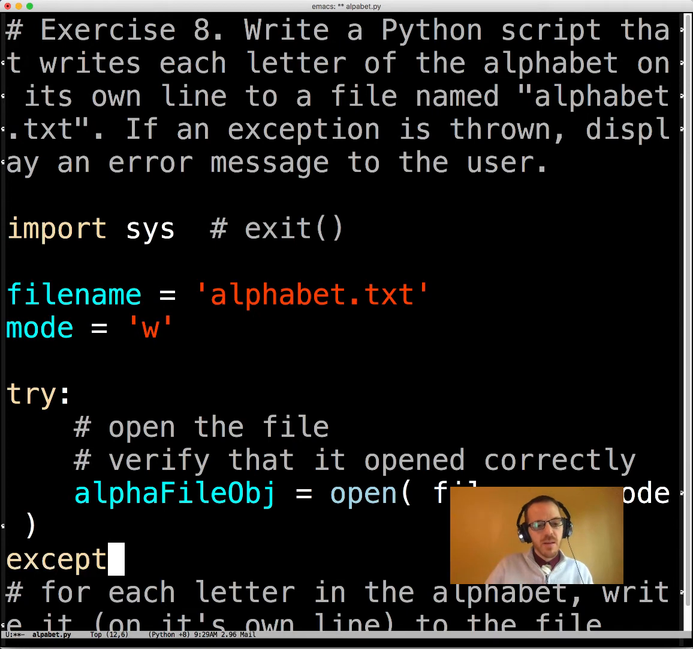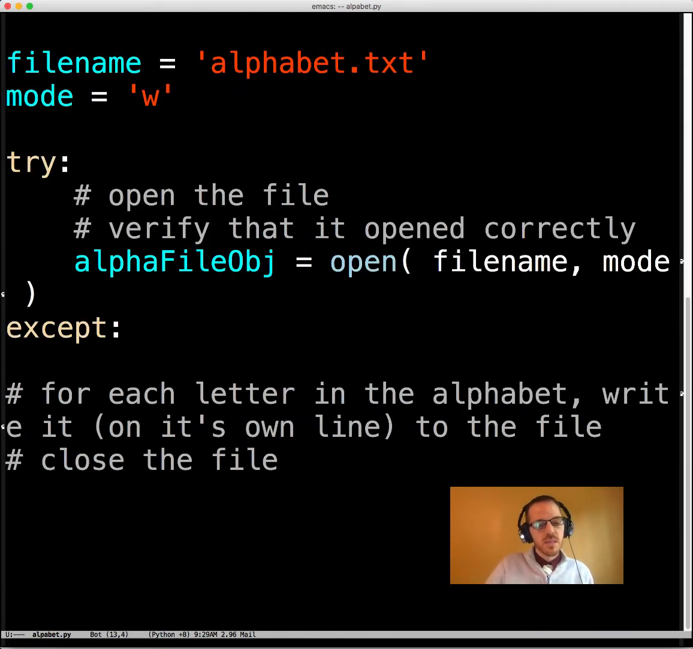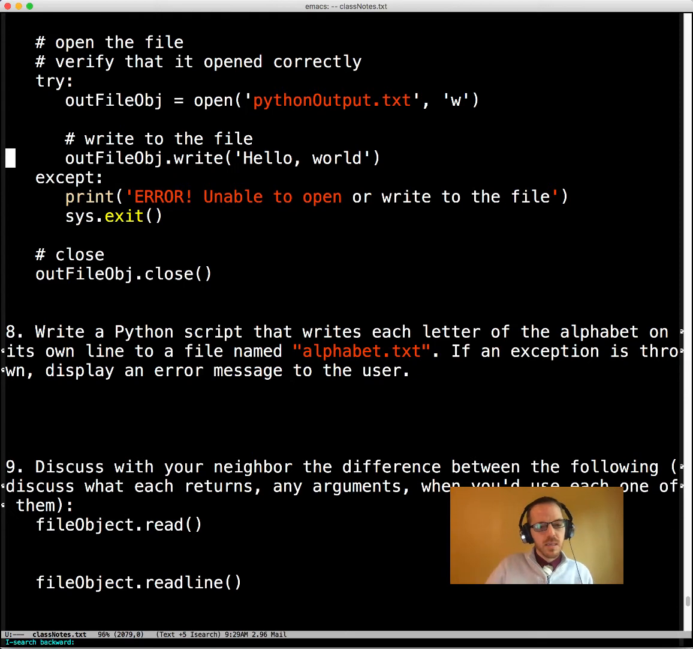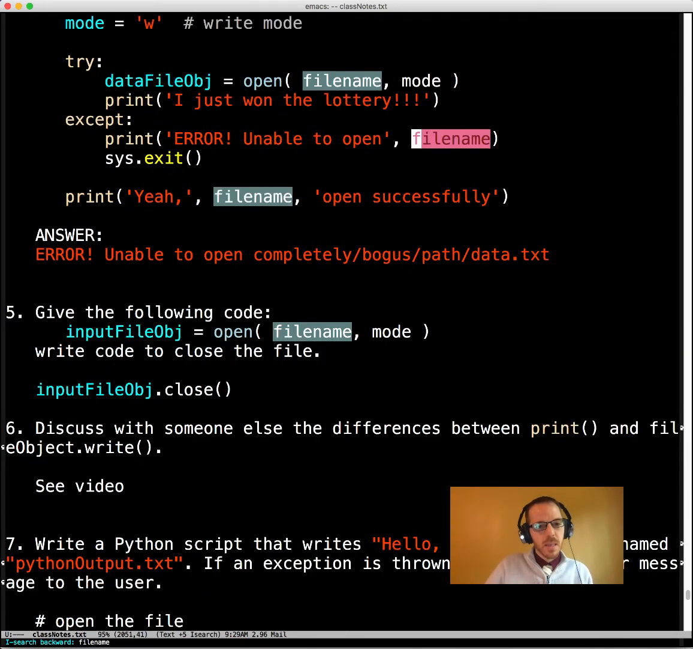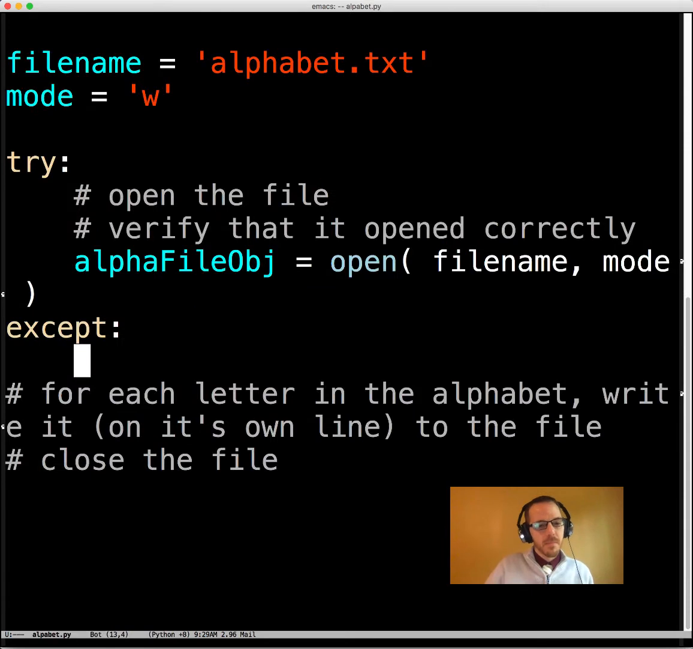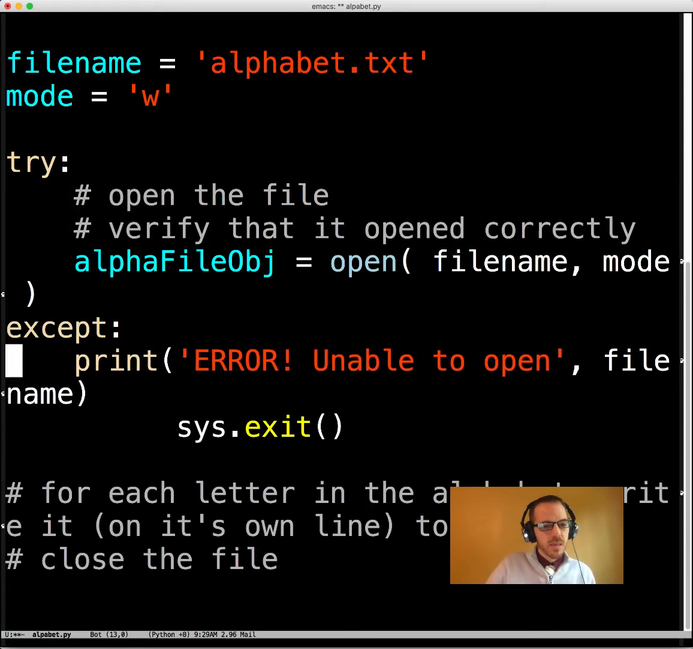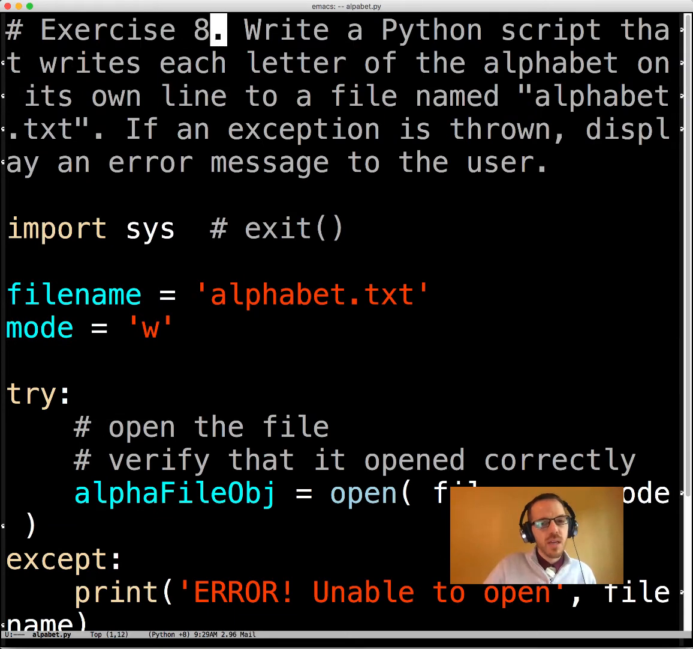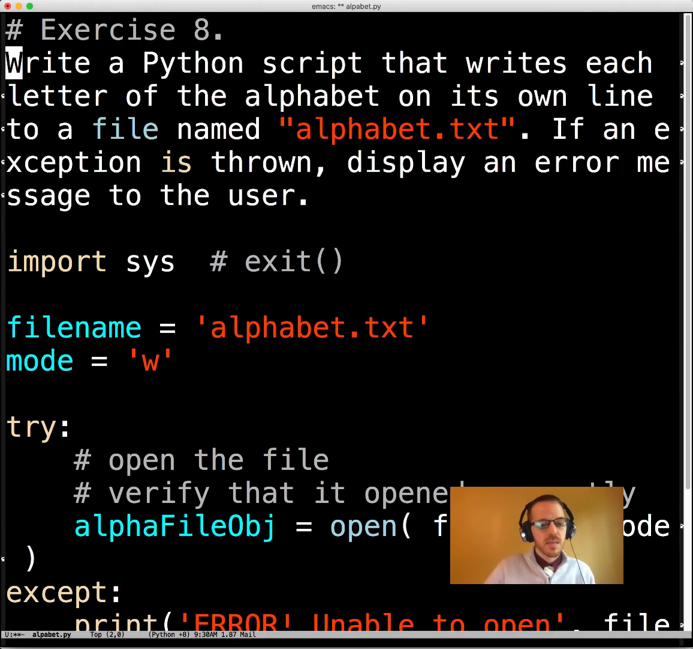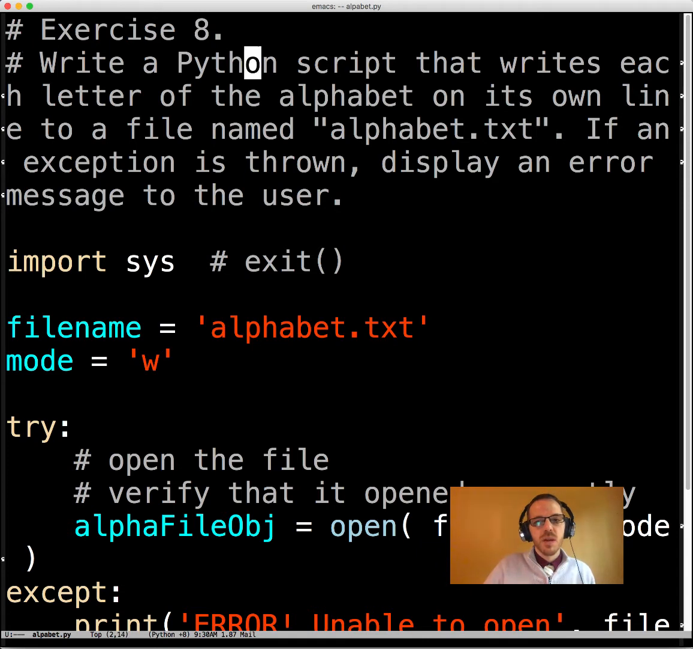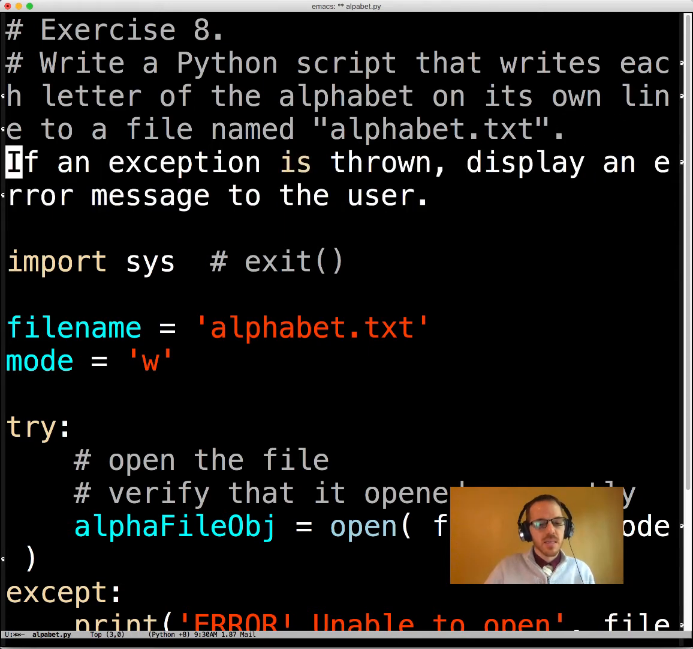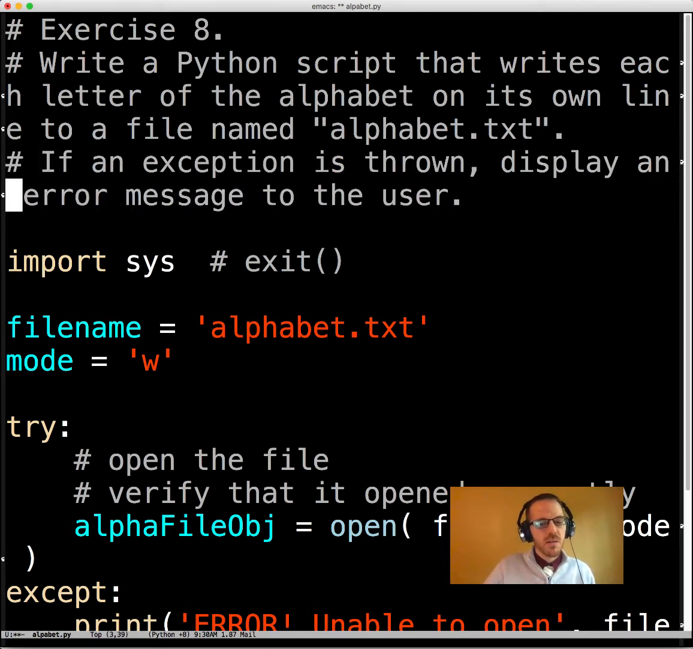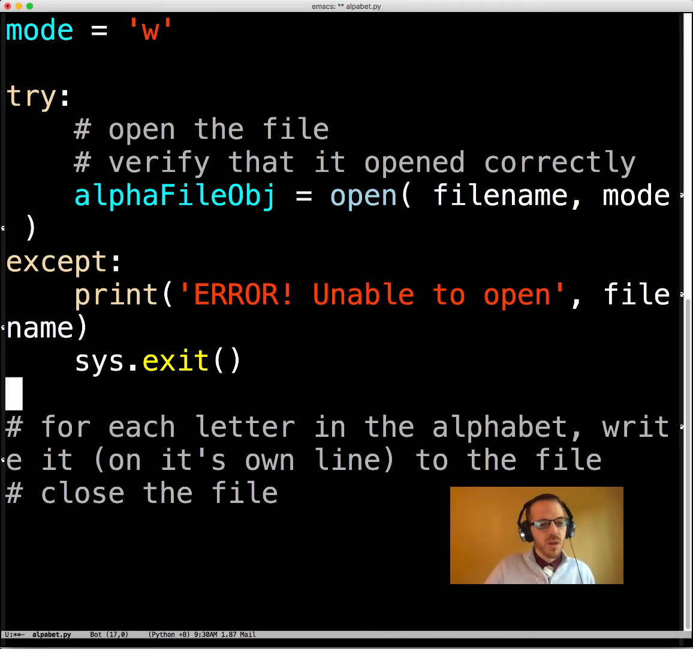And when we have try, we have except. Don't forget the colons. And I'm going to reuse this error, unable to. Great. Okay. Let's reread it. That's a good practice. Write a Python script that writes each letter of the alphabet on its own line to a file named alphabet.txt. If an exception is thrown, display an error message. Okay. Great.